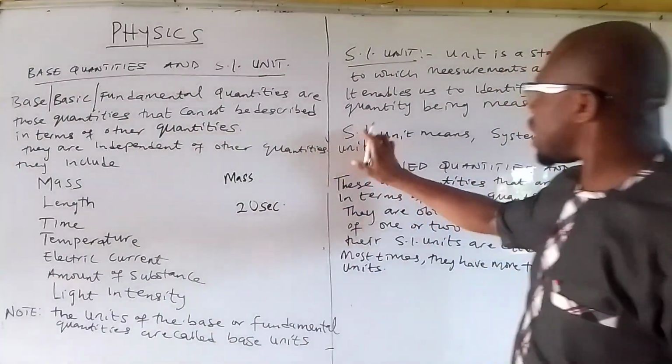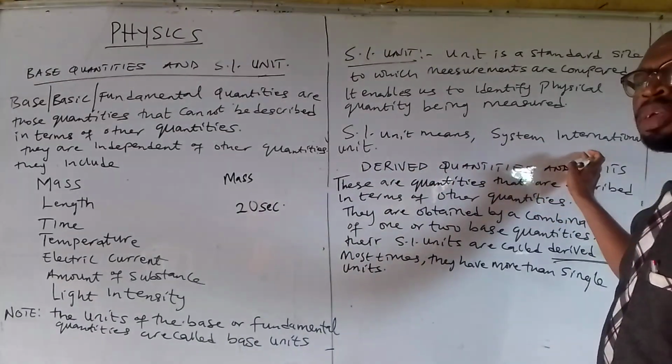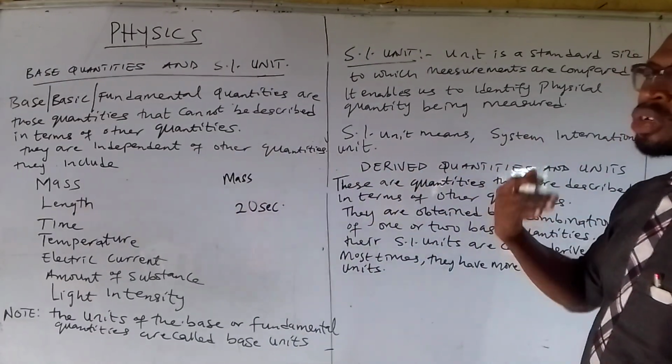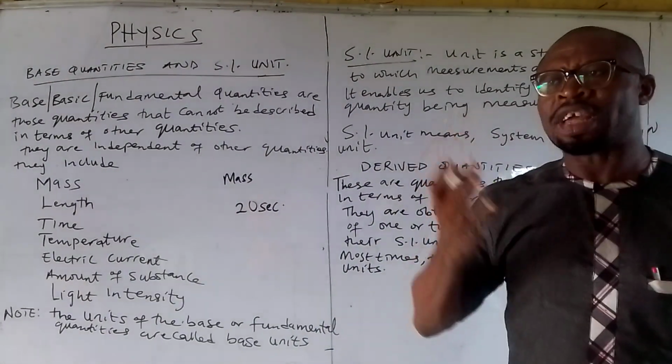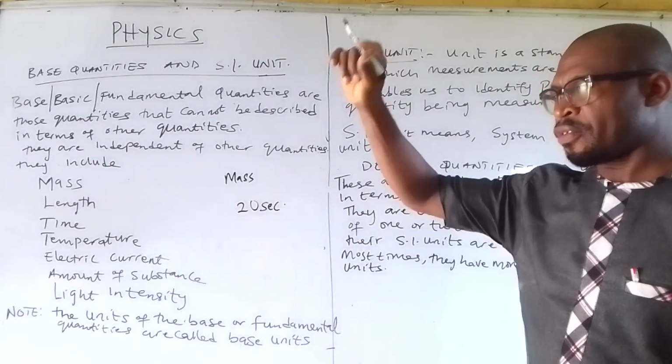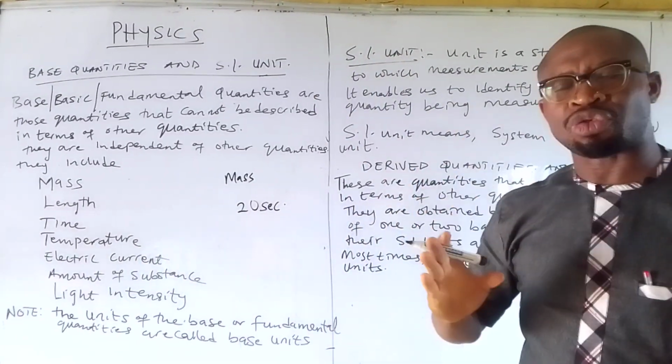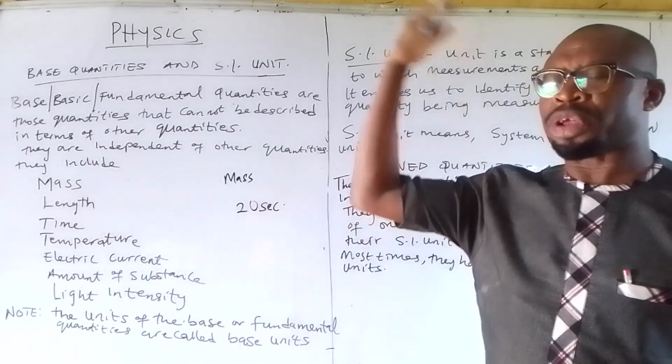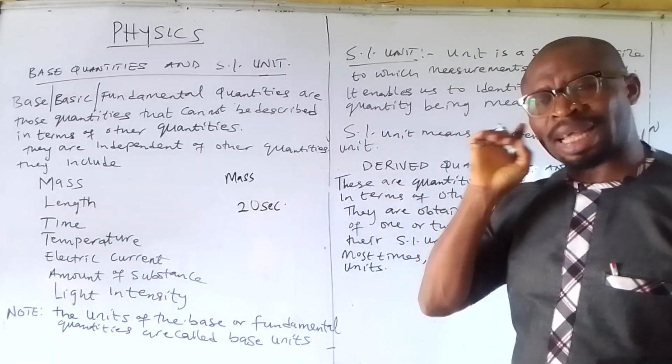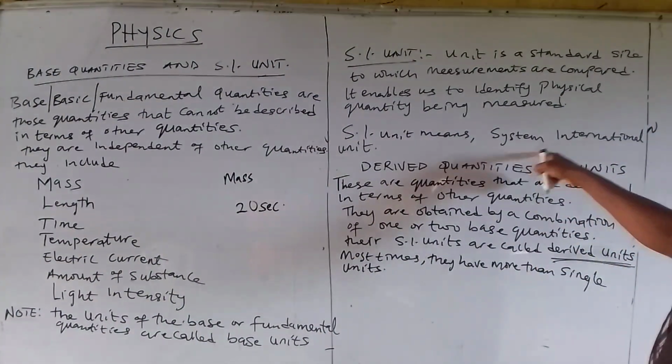Now, SI means System International. By System International, it means that whatever is measured for a particular quantity in one country can as well be obtained in a different country. So it's a standard unit internationally.